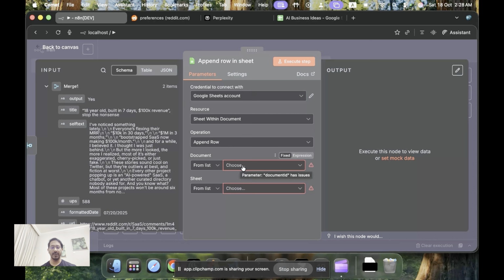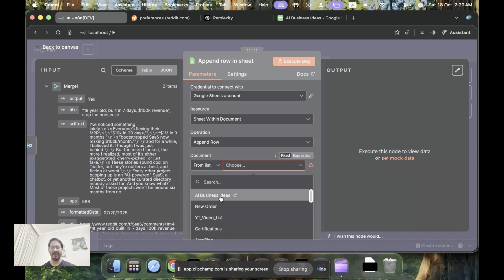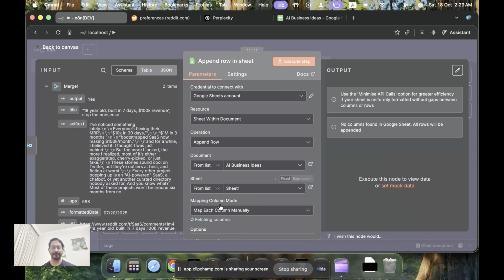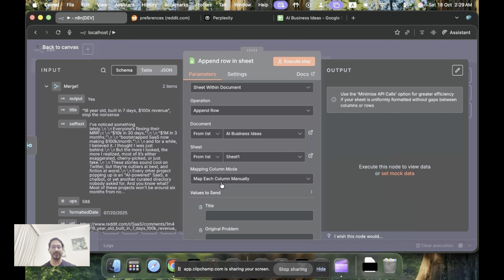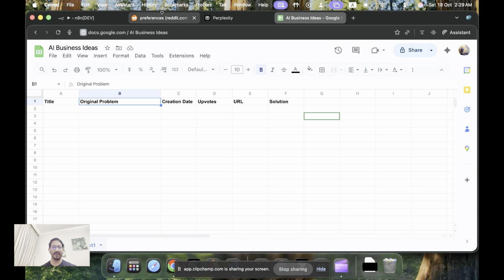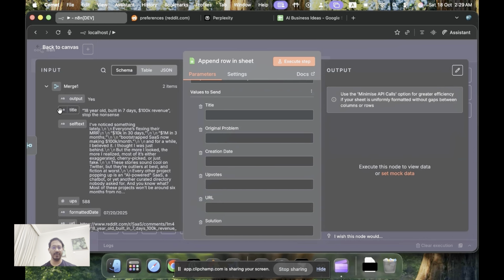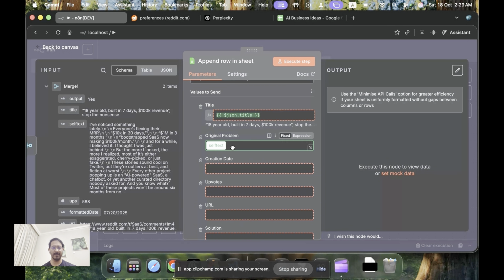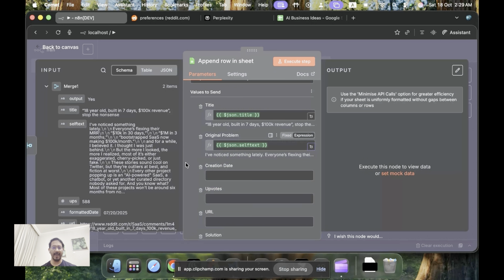Now from the document, which document? That is the AI business idea. We select it. I choose the sheet 1. Now we'll map those manually. All these fields that this one has are now available to us. We'll just map those. So we'll do title to title. We'll do the original problem with self text. We will add the created date as the formatted date.